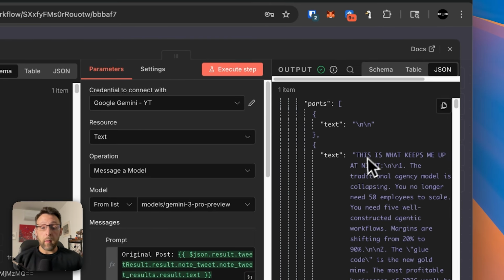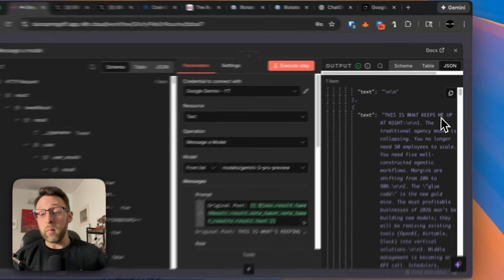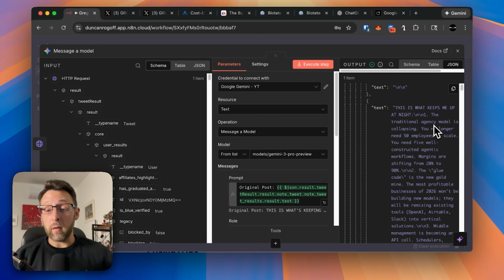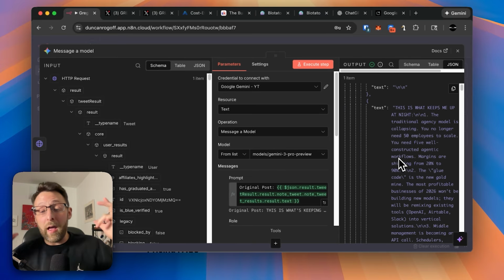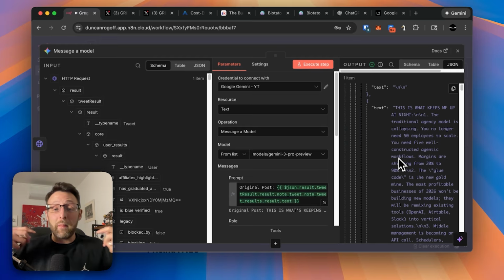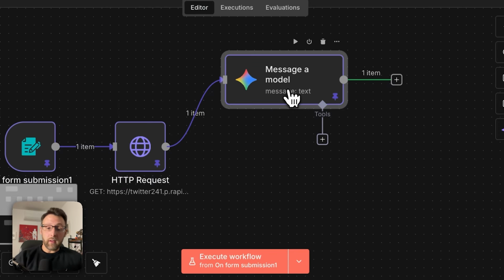So if I open this up now, you can see this is what keeps me up at night. The traditional agency model is collapsing. You no longer need 50 employees to scale. You need 5 well-constructed agentic workflows. So now this is taking the structure and themes and style of Greg's post, but actually writing about stuff that I like to talk about. Super powerful. So we basically have this all ready to go.